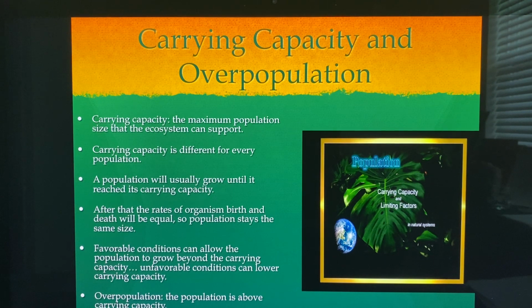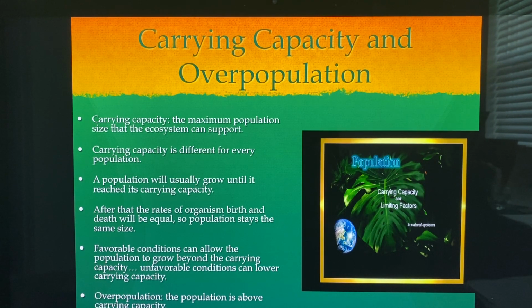Remember, populations can be a population of deer or a population of plants or of certain kinds of plants, a population of maple trees or a population of humans too. A population will usually grow until it reaches its carrying capacity. After that, the rates of the organism's birth and death will be equal, so population stays about the same size. Favorable conditions can allow the population to grow beyond the carrying capacity. Unfavorable conditions can lower the carrying capacity.